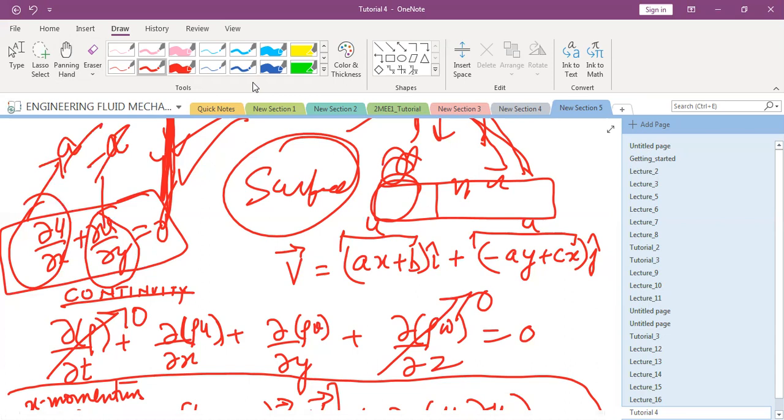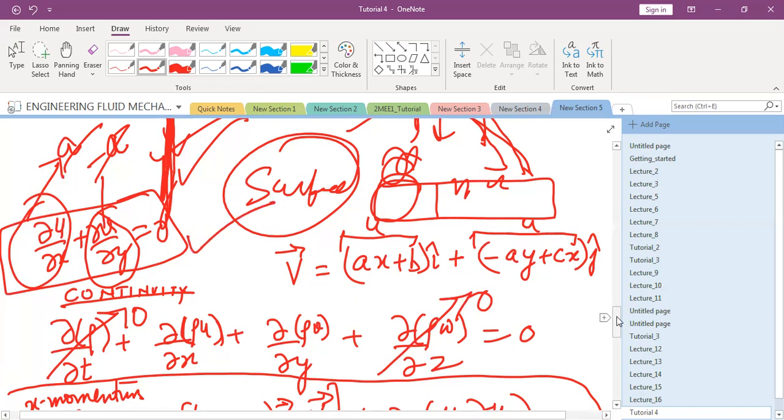Whenever you are given some velocity field, the first step is you should verify the continuity equation. If the velocity field does not satisfy the continuity equation, it means it is not giving you a realistic flow field. It is an unrealistic flow field, so your answer will end right there. You cannot find anything else. So the flow field itself is incorrect. Please remember that. The litmus test for any flow field is, first, you should check the continuity equation. So now the continuity equation is satisfied.